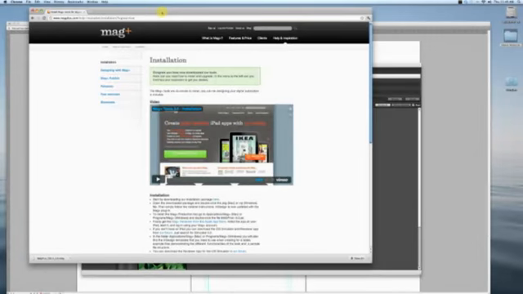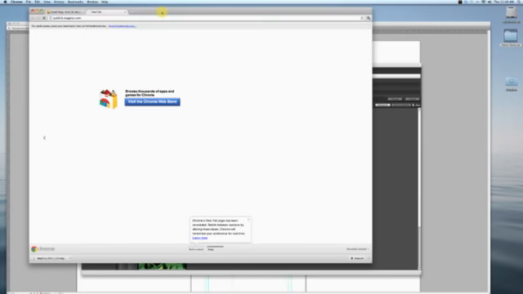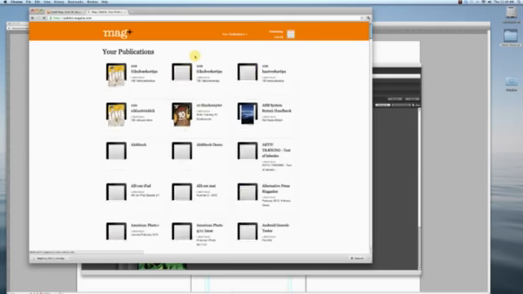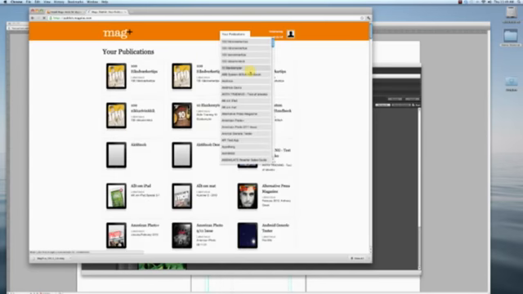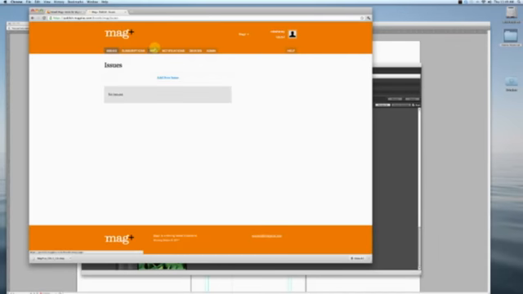And if I go out to our publish site, once you become a customer of Mag Plus, the other piece of the system you get is access to what we call Mag Plus Publish. That's our back end where you manage the uploading of new issues, where you actually do your app build itself. So we'll just jump down to our default account. And this is what it looks like out here.